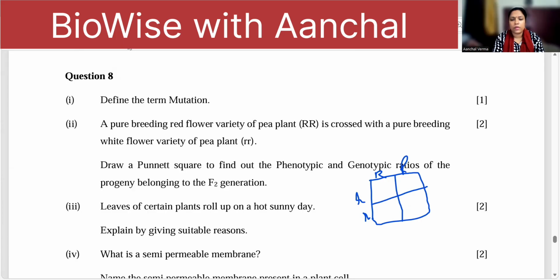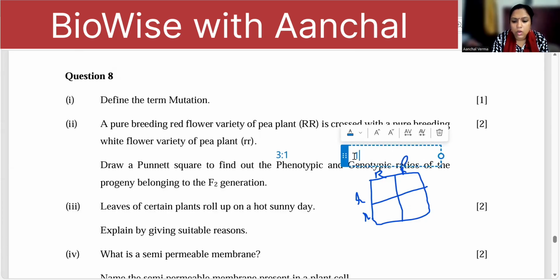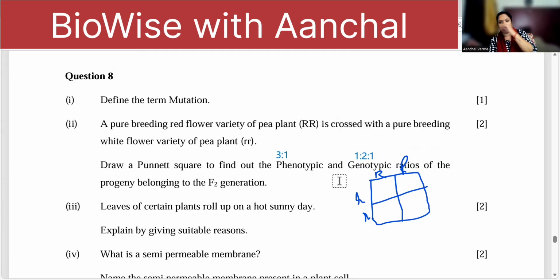Phenotypic ratio and genotypic ratio they want. The phenotypic ratio is 3:1, where 3 is the red and 1 is the white variety. Genotypic ratio is 1:2:1, where you have to write what is 1, what is 2, and what is 1. 1 is homozygous red, 2 is heterozygous red, and 1 is recessive white.